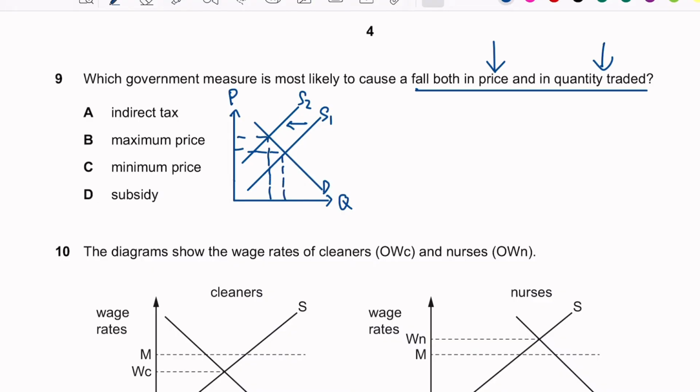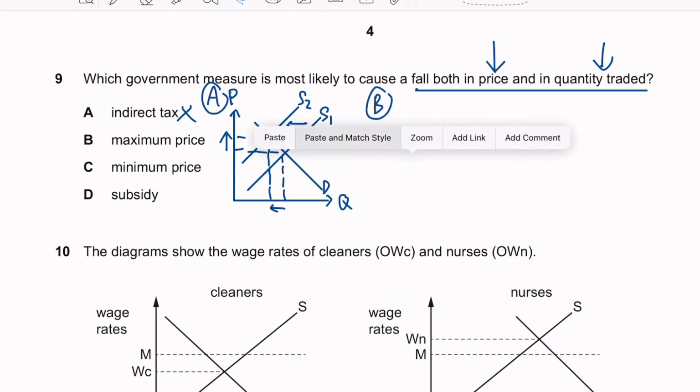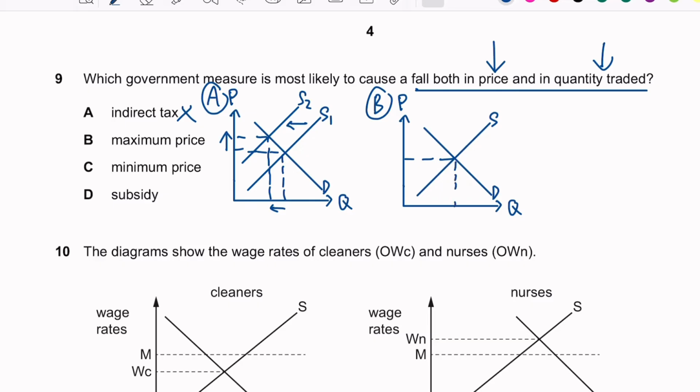Oh no, although the quantity reduces, the price increases, so we know that A is not the answer. B, maximum price. So this is the equilibrium price and this is the equilibrium quantity. We know that with a maximum price, you need to reduce the price, so it will become like this. This part here is the excess demand.